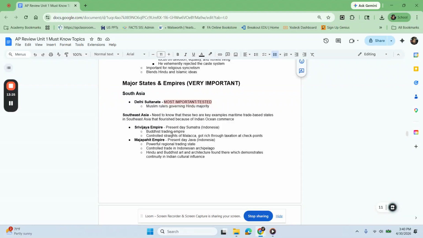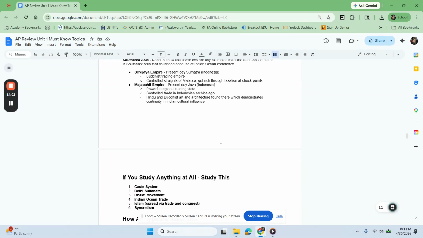Following that was the Majapahit. This is present-day Java in Indonesia. This was also a powerful regional trading state. They controlled trade in the Indonesian archipelago. We do see monuments that begin with Hindu deities, but then we slowly see in some of these pieces of art and architecture a transition into Buddhist iconography. So you can use the Majapahit Empire as a really good example for demonstrating continuity in Indian culture, but also this blending of culture between Hinduism and Buddhism, and eventually, of course, Islam as well.